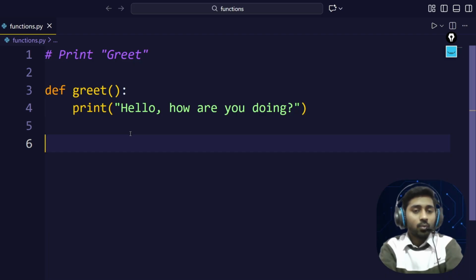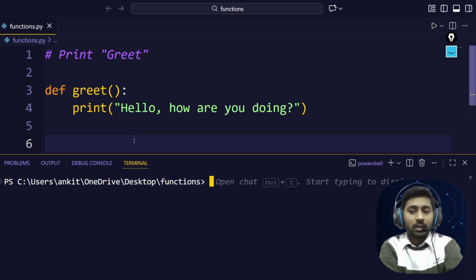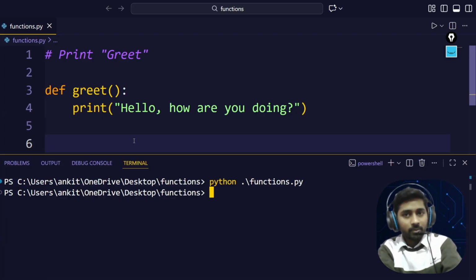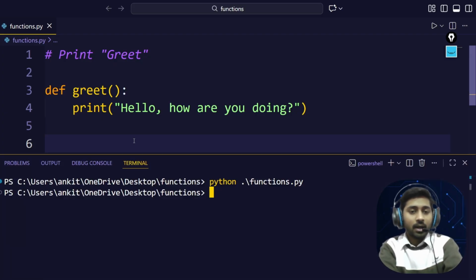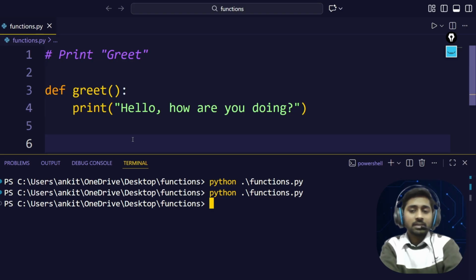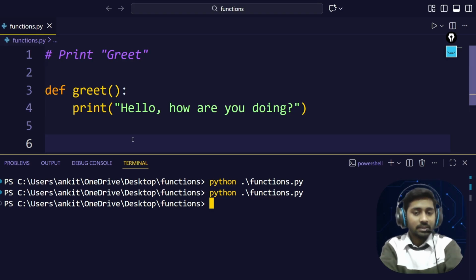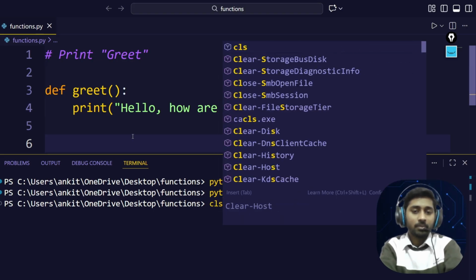Okay, now let's run the code and see. I'm using the terminal to run the code. I press Ctrl J to toggle this terminal, this is the shortcut. And now I just type python and the file name which I'm going to run, that is functions.py. But I can see we are not getting any output in our terminal, correct?